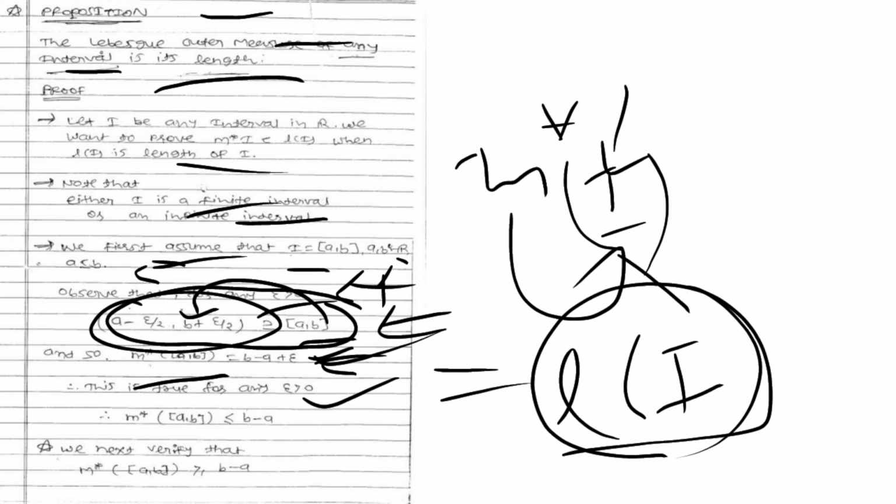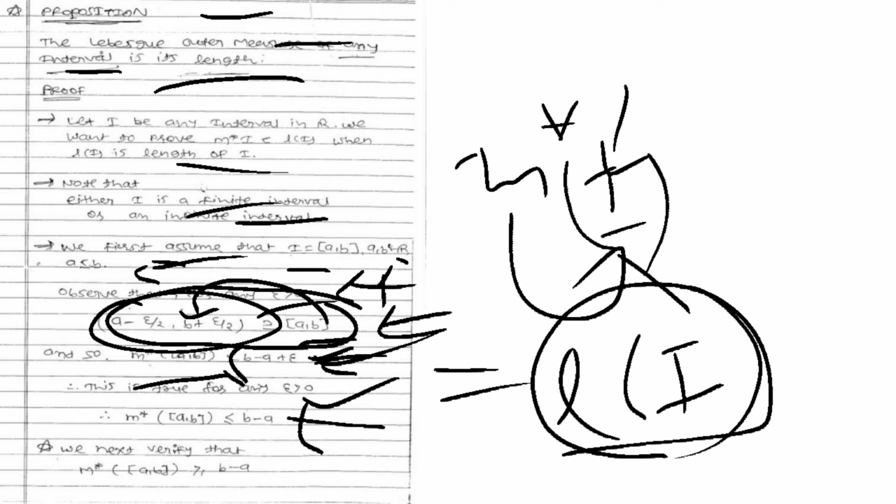Here it is less than or equal to, not equal. So we have that the Lebesgue measure of the closed interval [a, b] is less than or equal to b minus a, and this is true for every epsilon greater than 0.